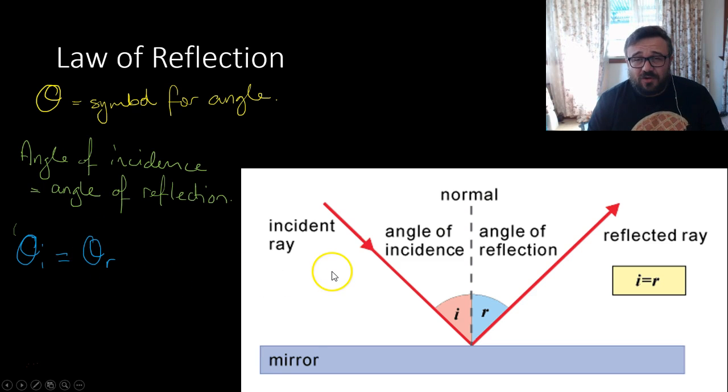It's the same as when you bounce a ball off a wall, or when you're playing snooker and you hit the ball off the bumpers on the side. The ball comes in and comes off at the same angle. Alright, hope that made sense. And yeah, we'll play around with that later on.